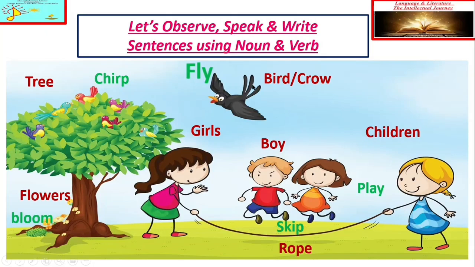So all the words which I have mentioned using green font color are verb, action words, and the red ones are noun, naming words. You can easily frame few sentences with these naming words, noun, and with these action words, verb. And you can easily do the practice of spoken English.